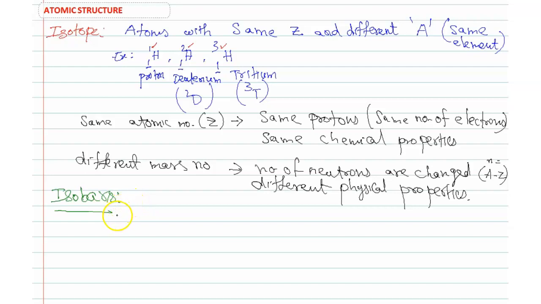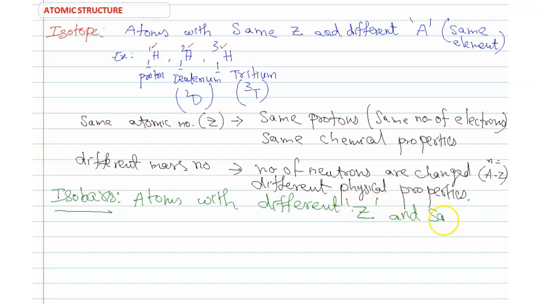Isobars. Isobars are atoms with the same mass number but different atomic numbers. Atoms with different atomic number and the same mass number.